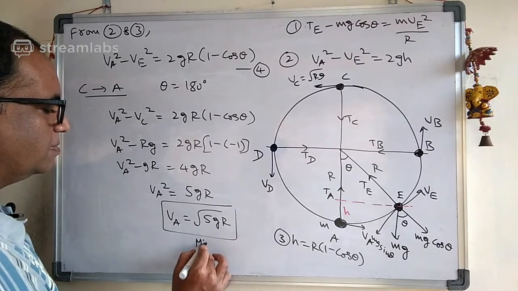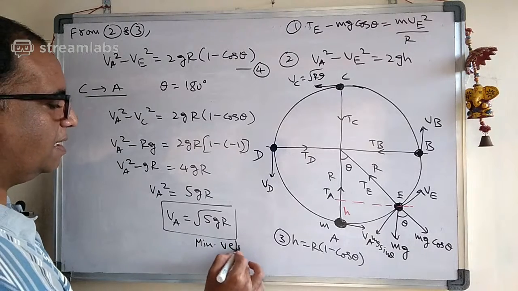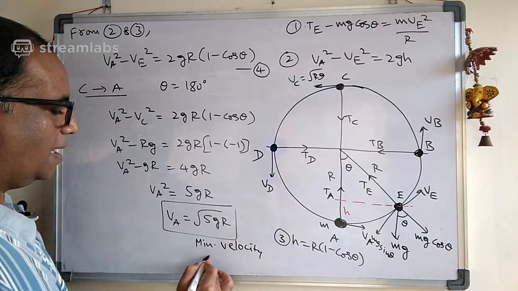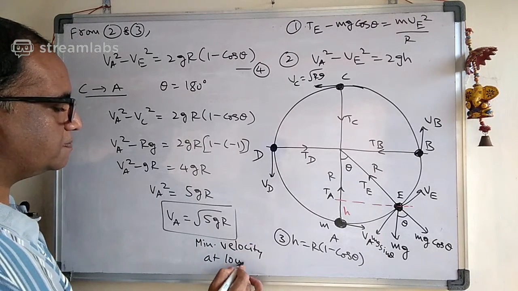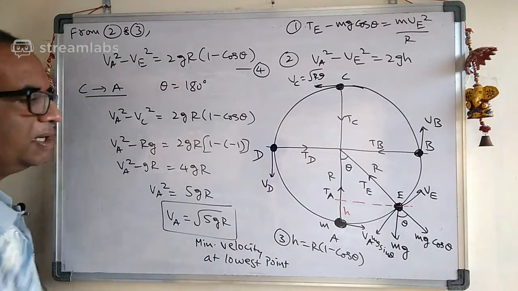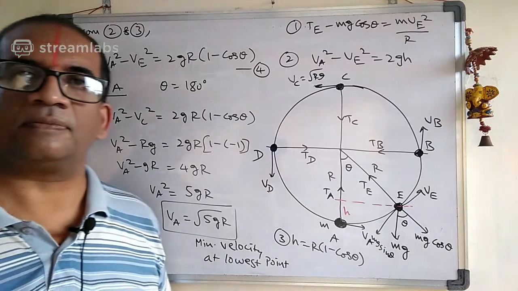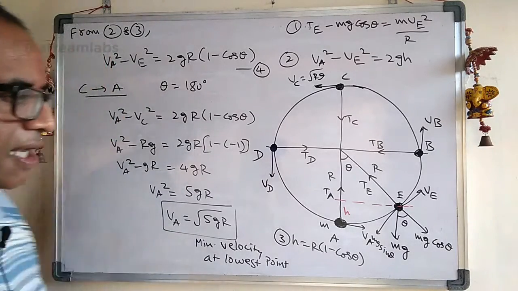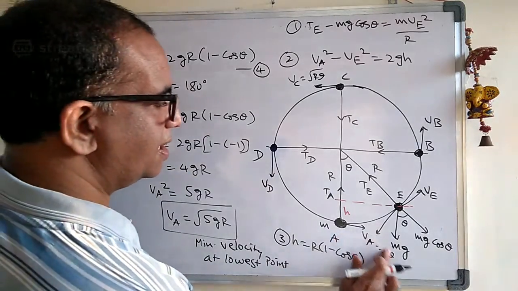Minimum velocity at the lowest point. Okay, this is the minimum velocity at the lowest point. Okay, are you following what I am saying here? So therefore, let us write down here.